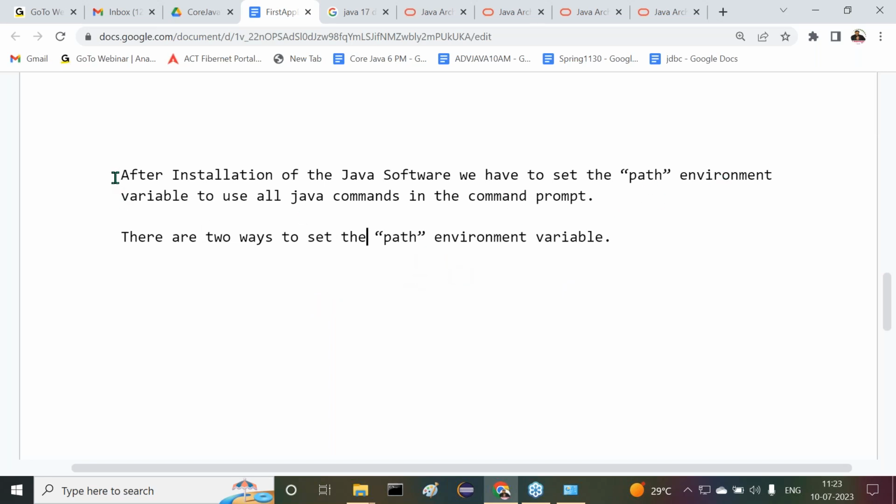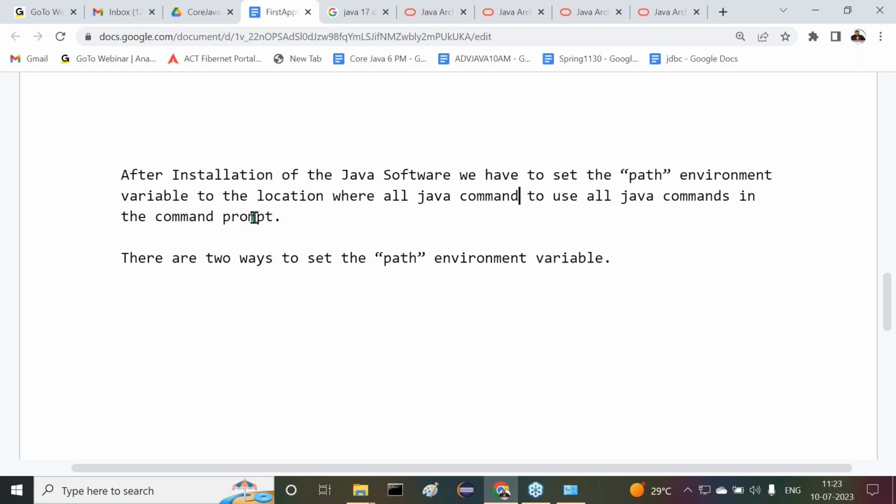After installation of the Java software, we have to set a path environment variable to the location where all Java commands exist, in order to use all Java commands in the command prompt.